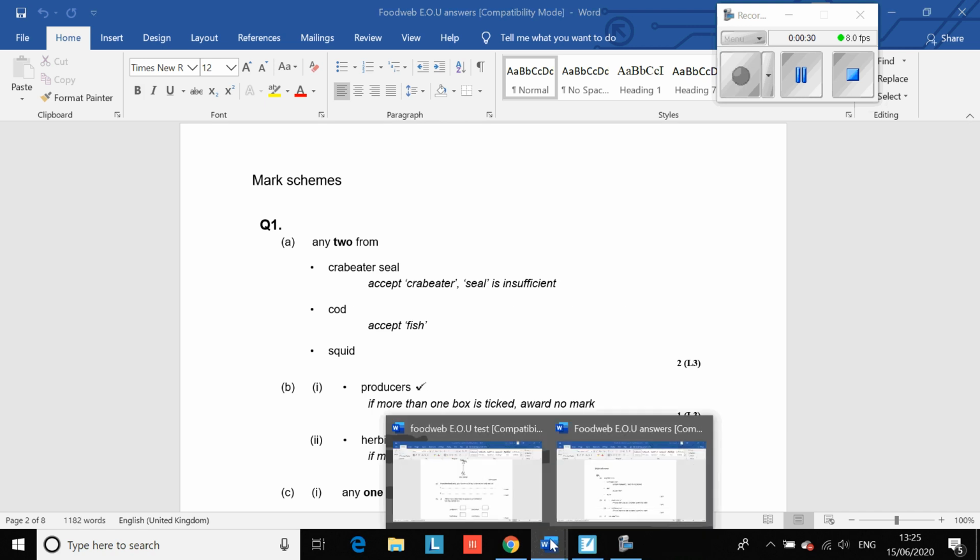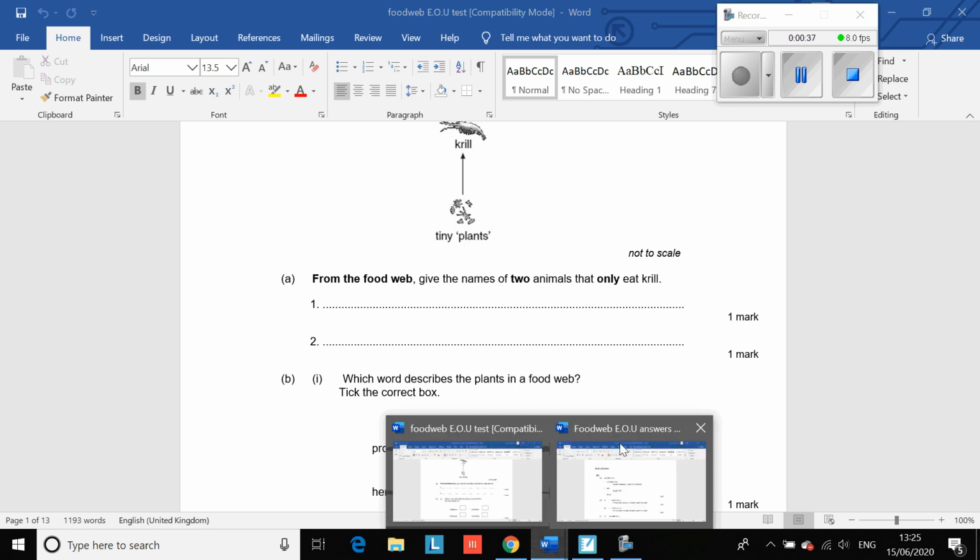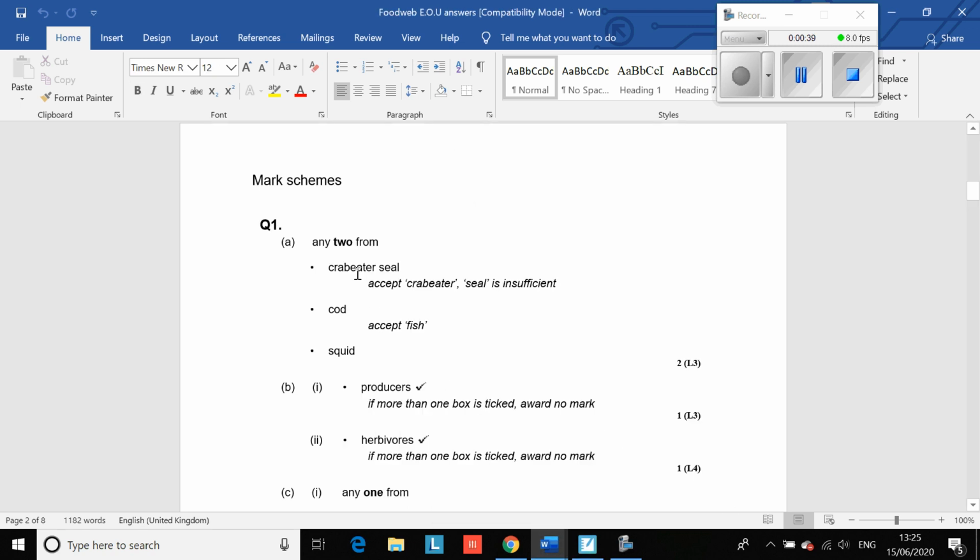So the first question was, from the food web, give the names of two animals that eat krill. The answers you should have had were crab-eater seal, cod, or squid. If you put fish, that's fine. Seal is insufficient. Right, part B.